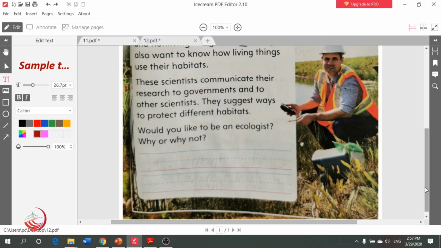I want to ask you, would you like to be an ecologist? Teacher, I forgot. What is the meaning of ecologist? Ecologist is a person who is studying the living and non-living things with their habitat. He is studying the plants, the animals, and the habitat. So, why do you want to be an ecologist, or why not? Yeah, I can hear Maysoon. She is saying, yes, teacher, I want to be an ecologist.